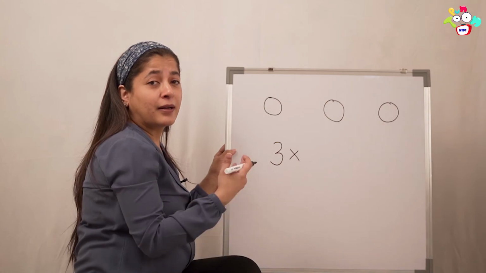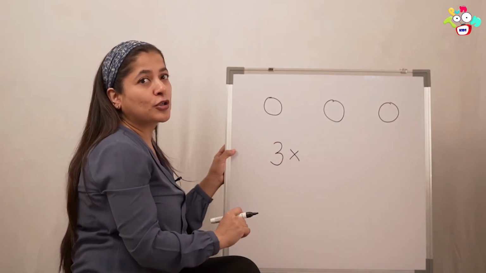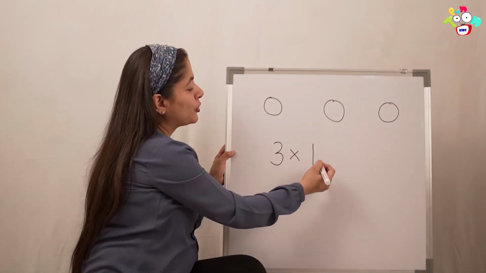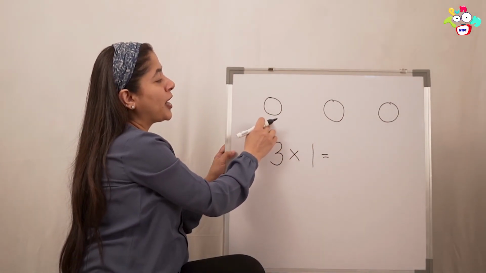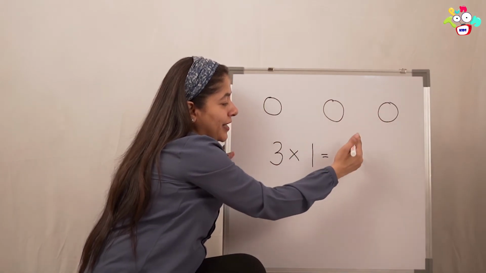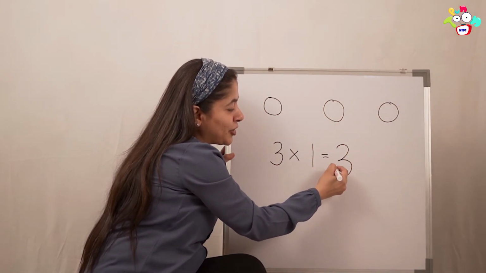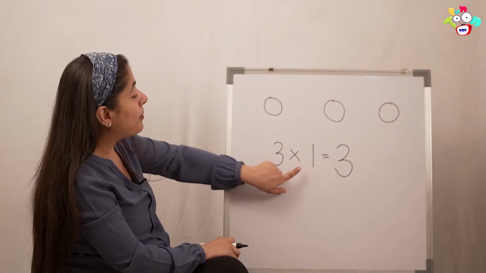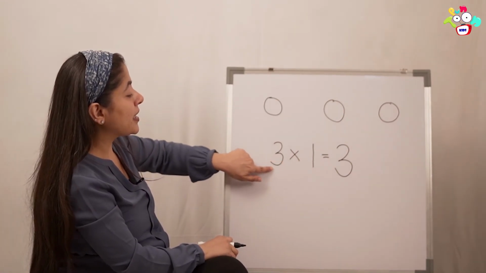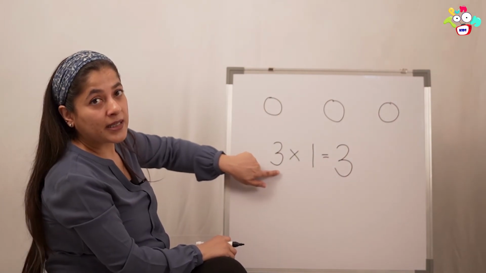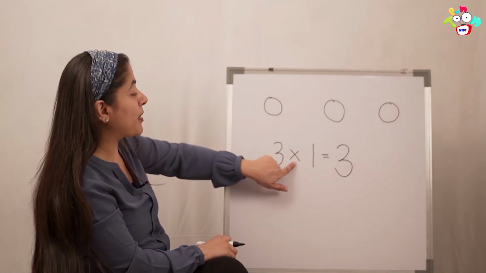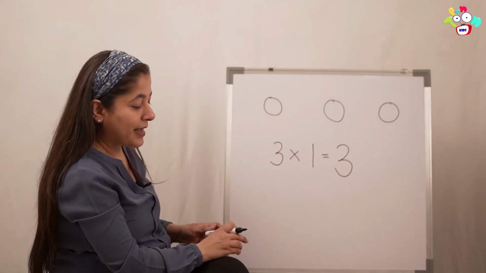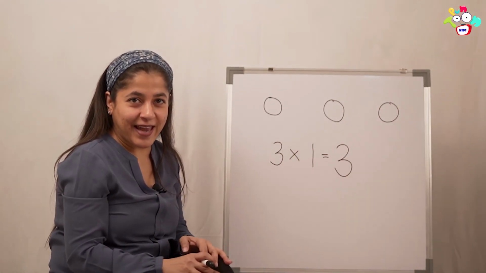Dad got 1, mom got 1, grandpa got 1, so we are going to multiply by 1. Let's see how many there are in all. 1, 2, 3. So what is the answer? 3. So when you multiply any number by 1, the answer remains the same. So 3 multiplied by 1 equals to 3. Have we understood?